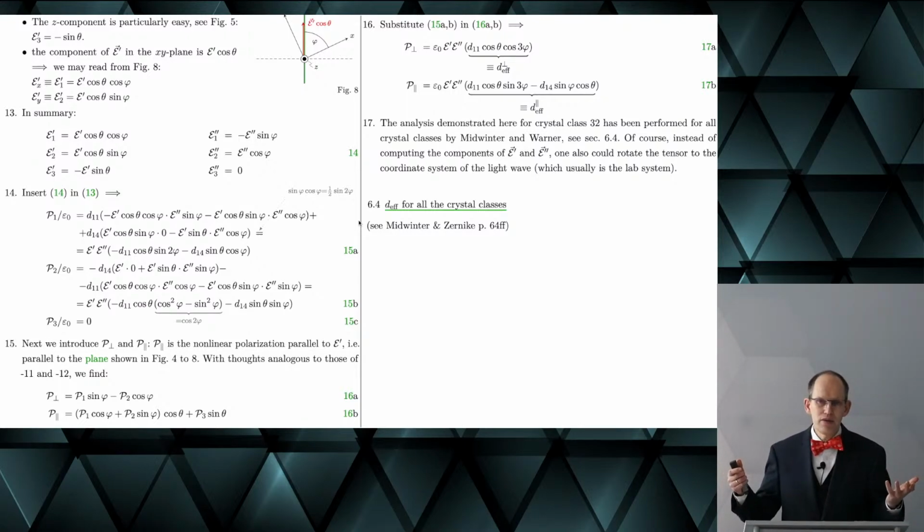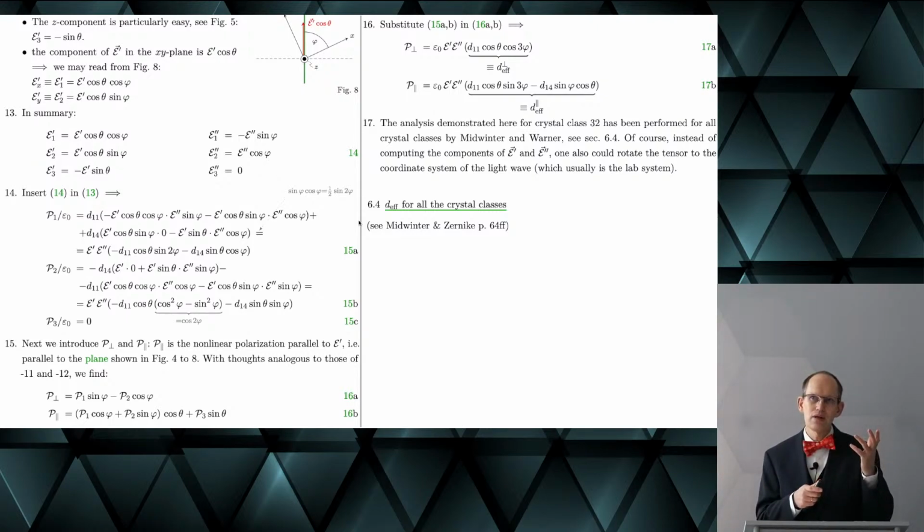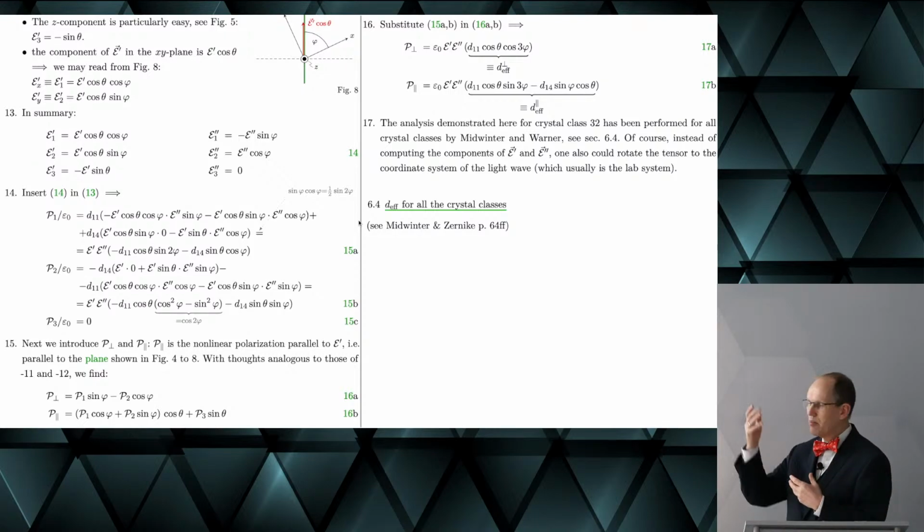Now you have to do this for all crystal classes. If you have a specific crystal with a certain symmetry class, then you have to do that analysis for this symmetry. And you can imagine the less symmetric the crystal, the more complicated the expressions will be.